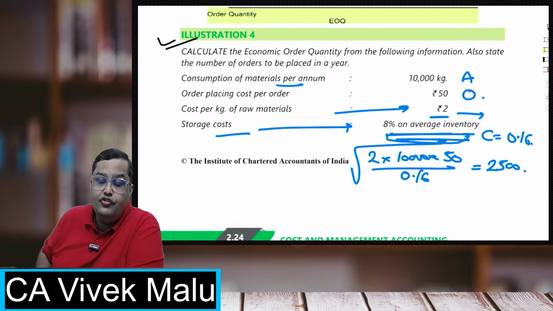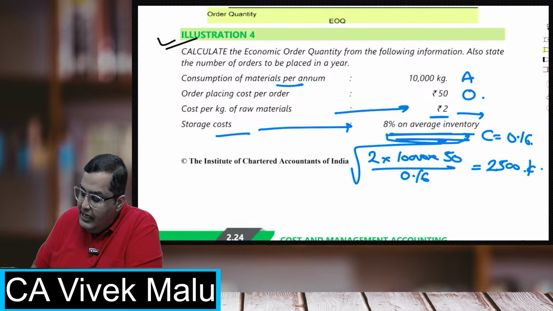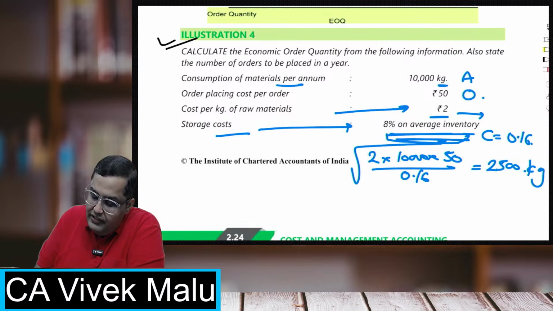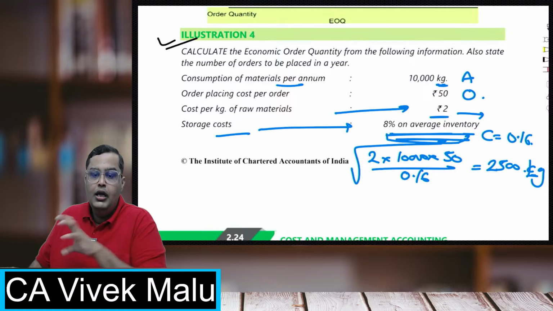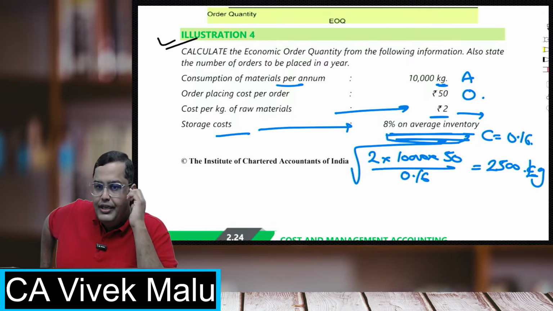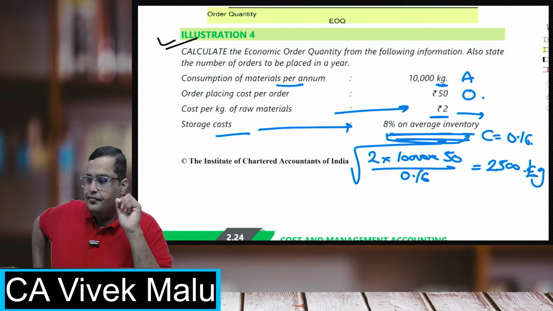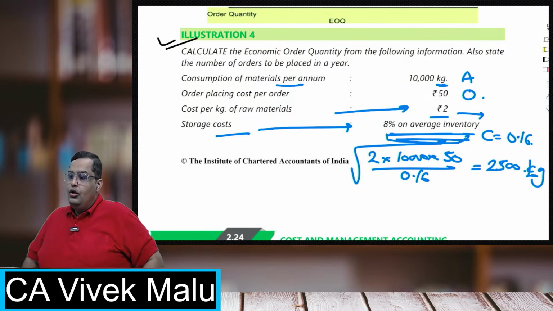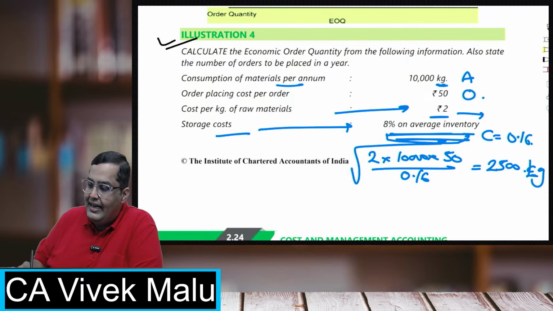As 2,500, students, you'll always write the unit, like this was in kgs, right? So your EOQ will always be in kgs. It will never be in rupees. If it is in kgs, write kgs. If it is in units, write units, like that. Okay. So now there's one more question attached over there.